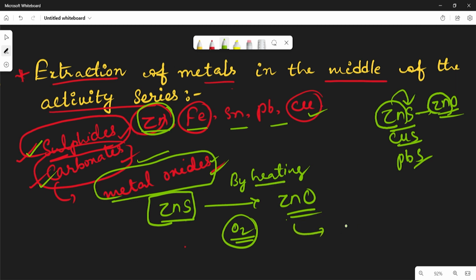This method is known as roasting. Very important, there will be a question in your exams. If you see your previous exams, there is a question about roasting. What is the roasting method? Roasting means we heat the sulfide ores or carbonate ores in excess of oxygen, then we get the oxide form. That is called roasting.